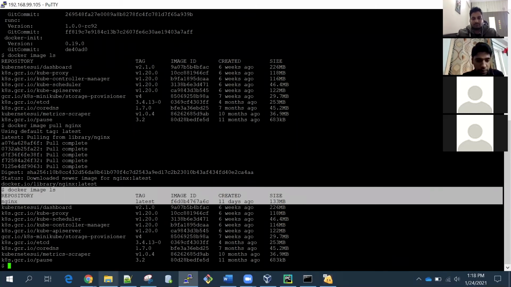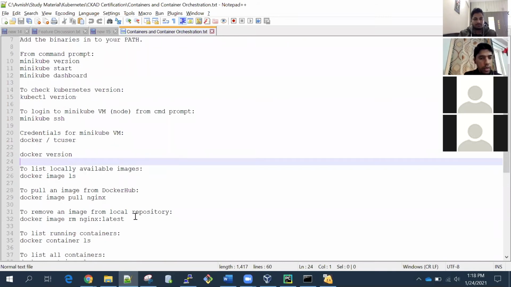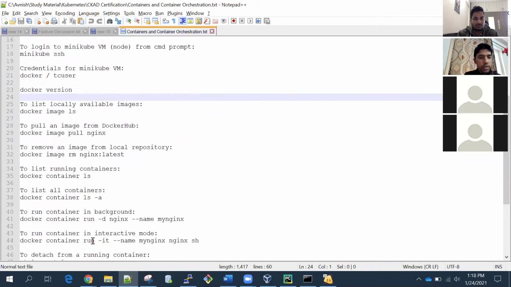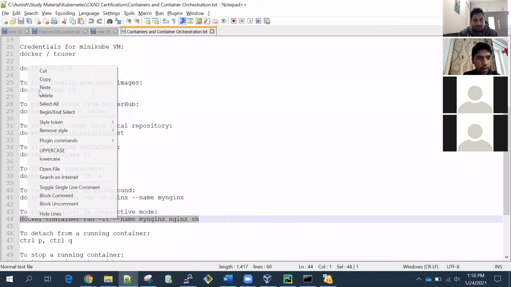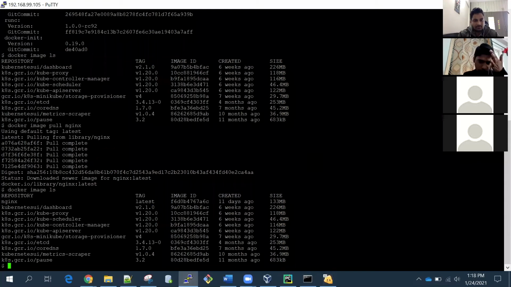So this is the command: docker container run -it. I'll explain the command as well. Container run is for running the container. The -it is for interactive mode. If you want to interact with the container, you can run it in interactive mode. So we will not just run the container, we will interact with it as well. We will enter into the container and log in to it.